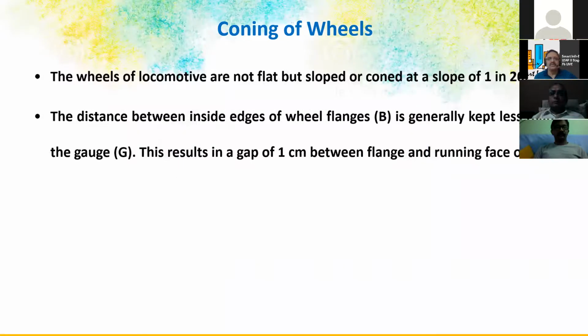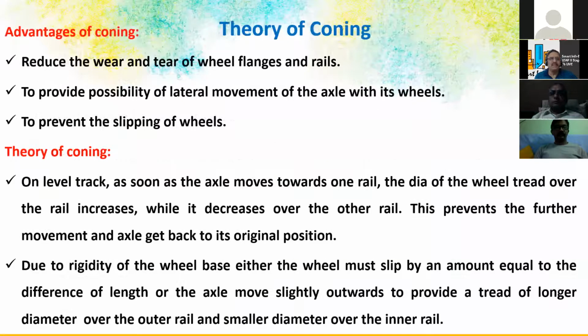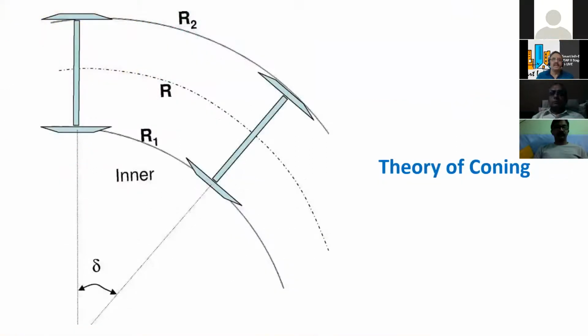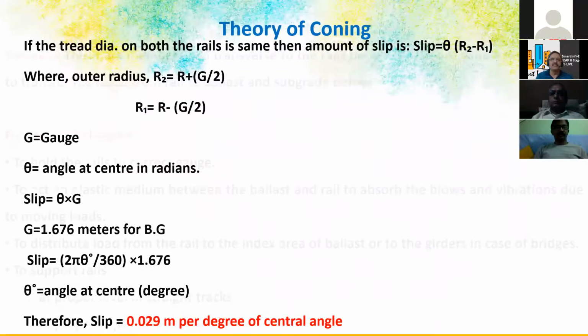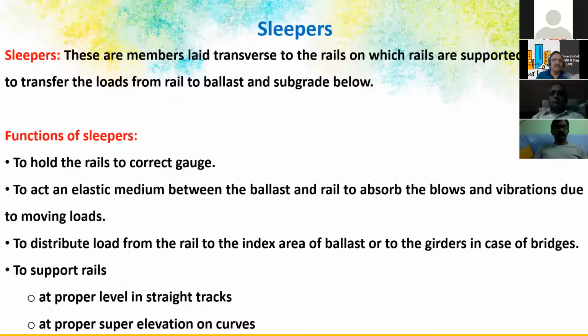Coning of the wheels will help, and the advantages of coning are to reduce the wear and tear of the wheel flange and also provide the possibility of lateral movement of the axle. And at the turnings, you have to see that there will be knocking of the axle with the rails actually. I'll not go into these formulas and all.